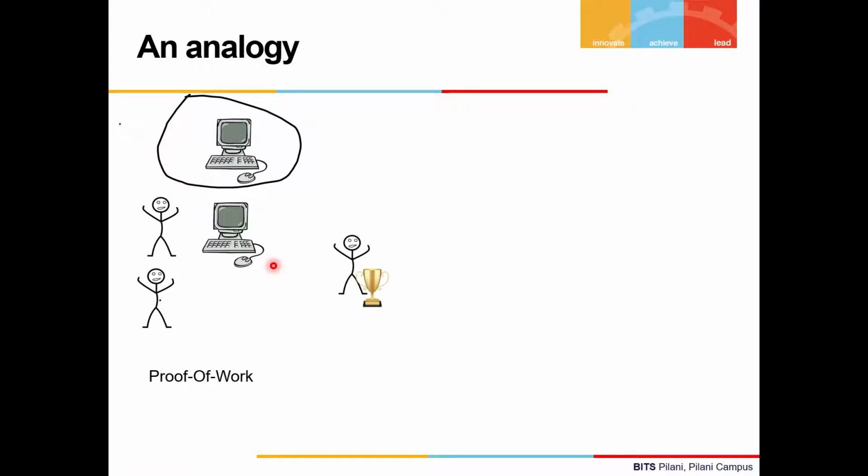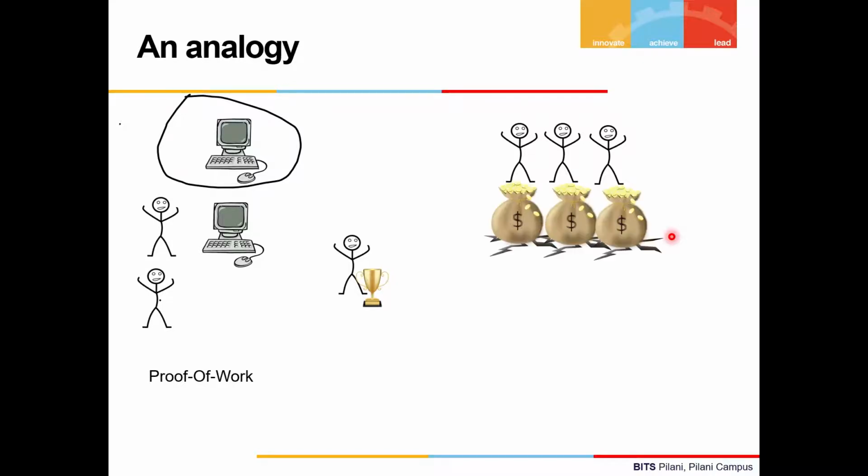Let's jump to another competition with a completely different set of rules. The competition is the same puzzle solving process, but here, first, all the participants have to pay a fee, and only if they pay can they get the right to participate in the competition.